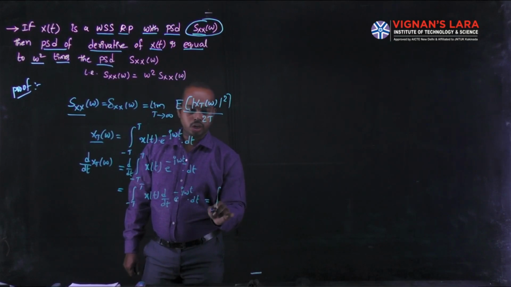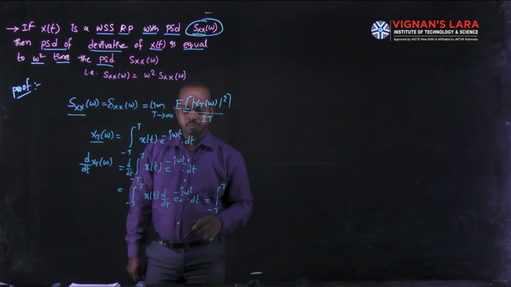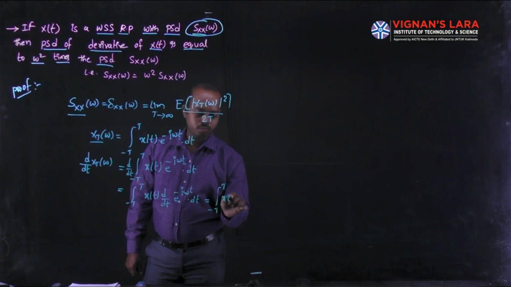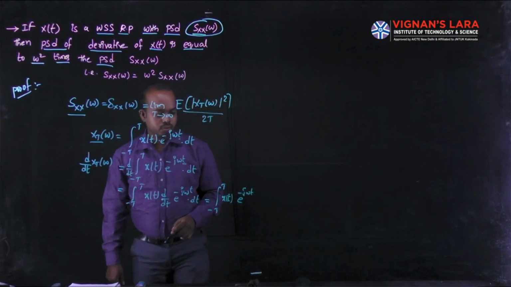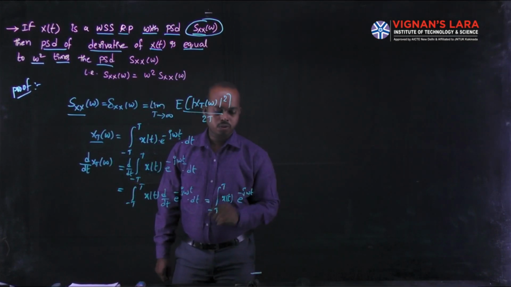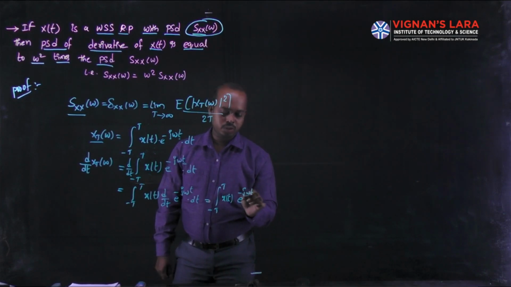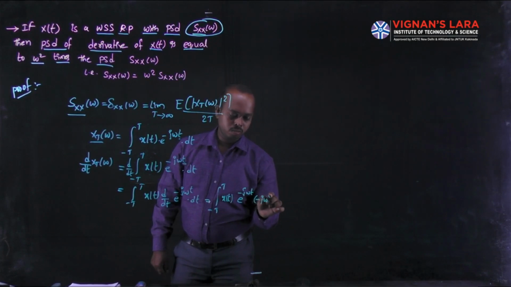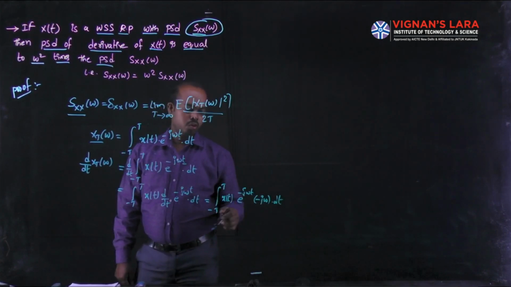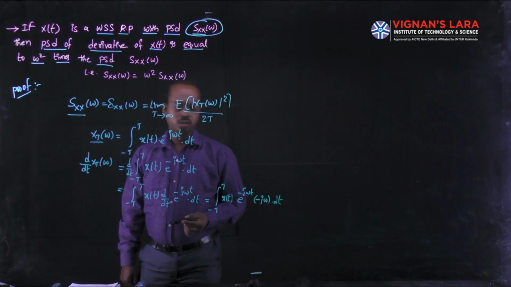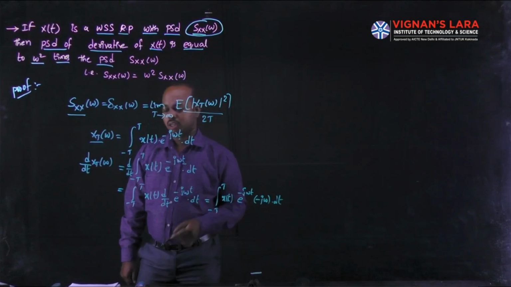Based on that property, the exponential term differentiation is e power minus j omega t, multiplied by the derivative of the power of the exponential with respect to time, which is minus j omega, into dt. Now, minus j omega is a constant, because it does not depend on any time parameter. That's why I move this term before the integration.